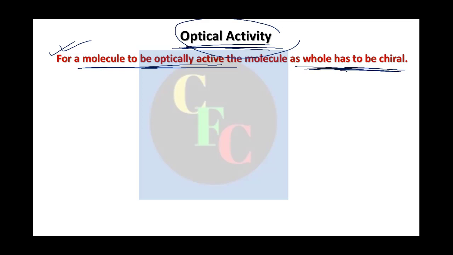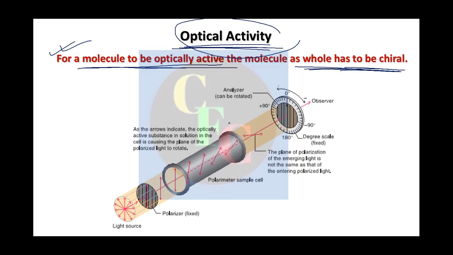Now we see what is meant by optical activity. We will not go into detailed calculations, which are out of scope of this class also. We'll just have a preliminary look at it. See here, it is a schematic diagram of a polarimeter, right?